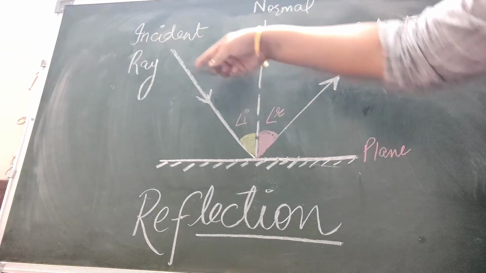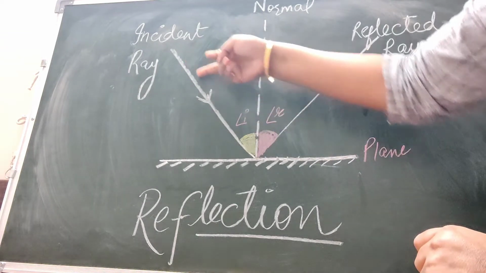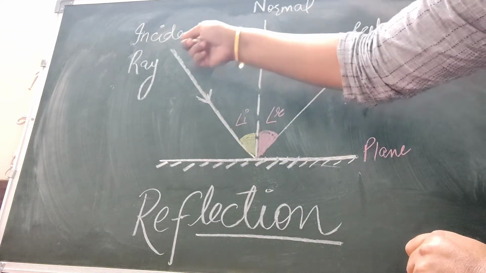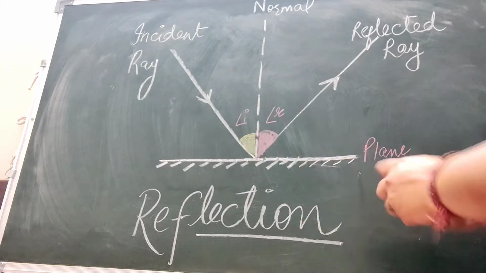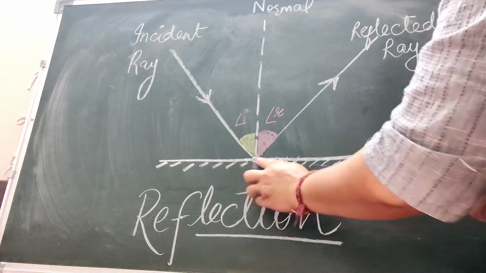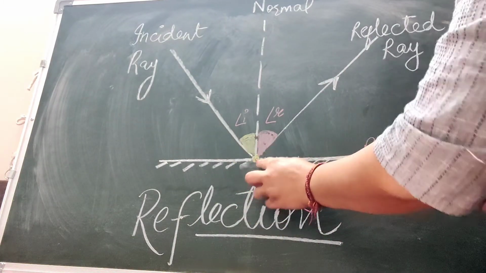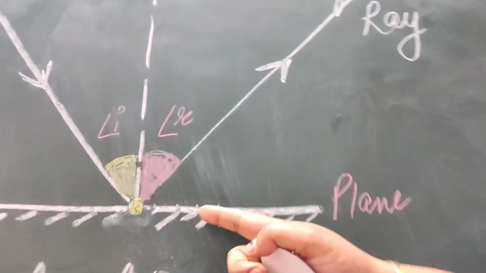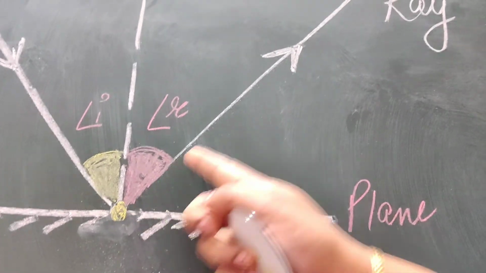Now, when the light is falling on the surface, this light ray, one single light, so we are talking about the ray, will be called the incident ray. When it strikes at this point, my dear students, mark this point. Though in this particular thing you cannot mark it nicely, let me mark this point. This is the point of incidence. Let me take it to the close-up. From here only the reflection will go on.